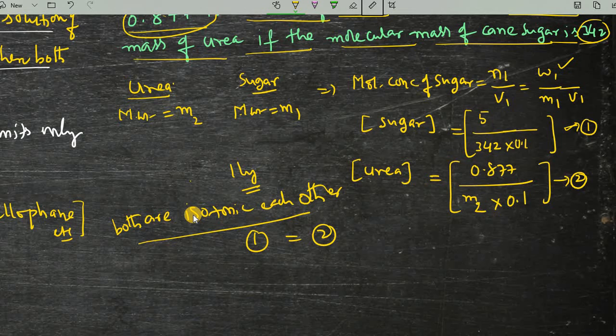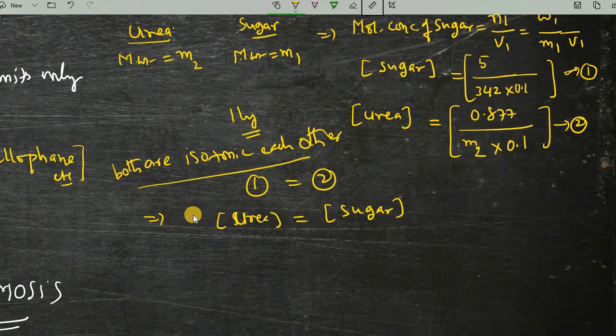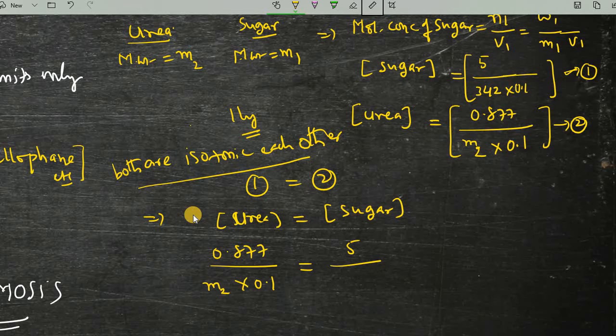So, concentrations are the same. First you will write urea, because you need that M2, concentration equals sugar concentration. Urea concentration is 0.877 divided by M2 into 0.1, which equals 5 by 342 into 0.1.